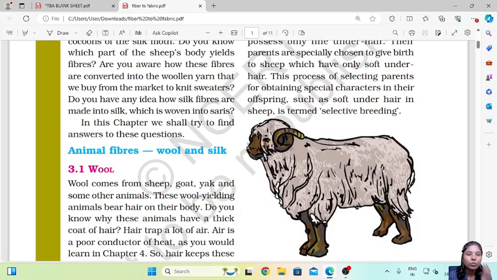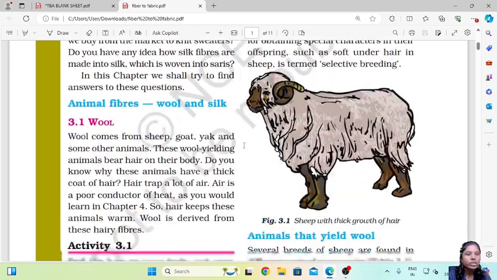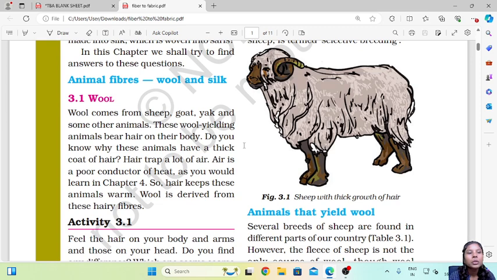Animal fibers, wool and silk. So first we'll speak about wool. Wool comes from sheep, goat, yak and some other animals. These wool yielding animals bear hair on their body. Do you know why these animals have a thick coat of hair? Hair traps a lot of air. Air is a poor conductor of heat, as you would have learned in chapter 4. So hair keeps these animals warm. Wool is derived from these hairy fibers.